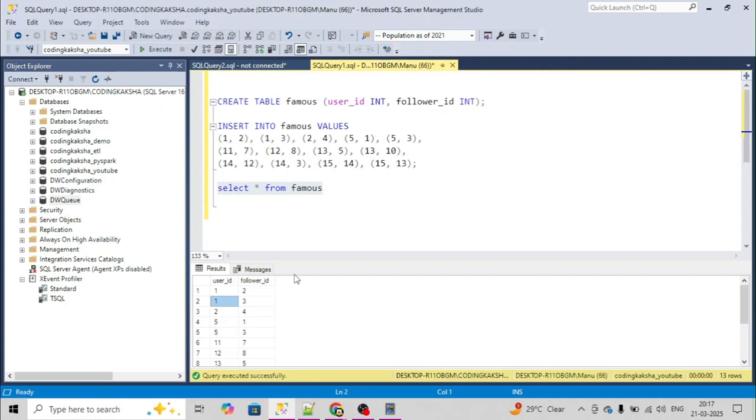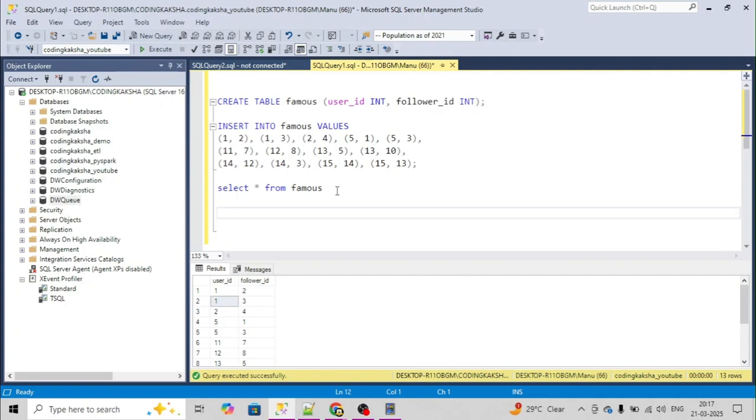So how will we do it? By seeing this question, the first thing that arises is that we have to find two factors, or two variables: how many followers each user has, and the total number of users on the platform.